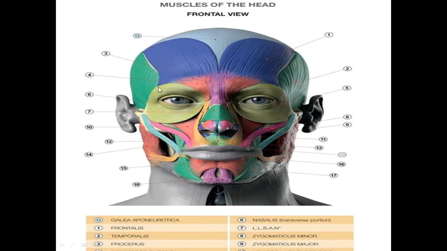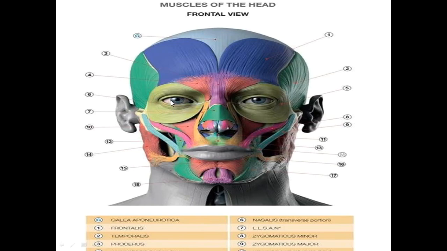This muscle around the eye is called orbicularis oculi. The orbicularis oculi consists of three parts. This is the orbital part, and this is the palpebral part, and there is a part here called the lacrimal part.